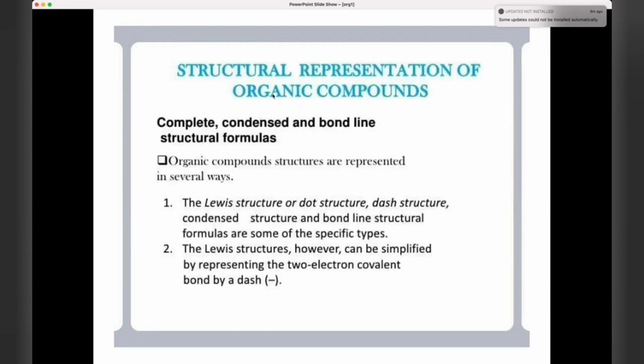Then how do you do the structural representation of organic compounds? There are three types: complete, condensed, and bond line structural formulas. The organic compound structures are represented in several ways. First, it is Lewis structure, dot structure, dash structure, condensed structure, and bond line structural formulas. These are the important types of structures. So what about the Lewis structure? It is simplified by showing the two electron covalent bond by using just a dash.